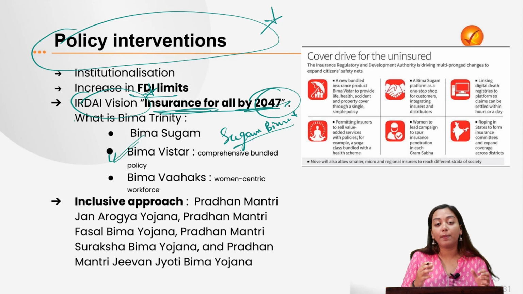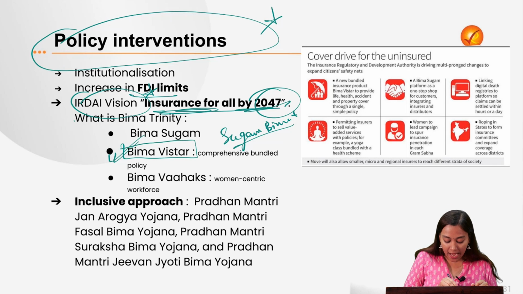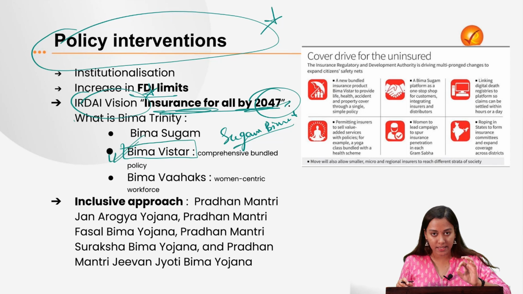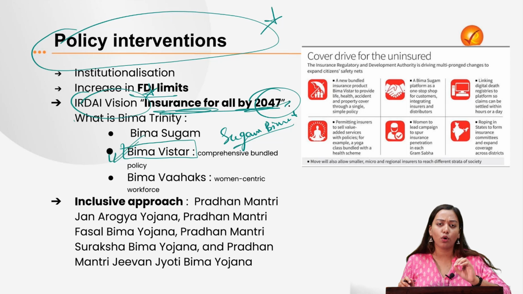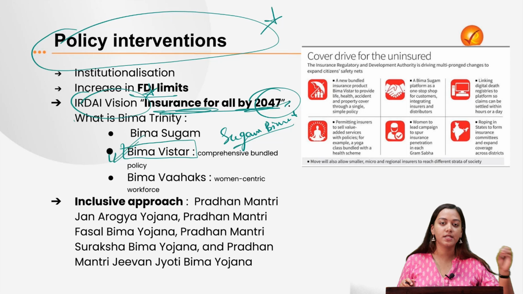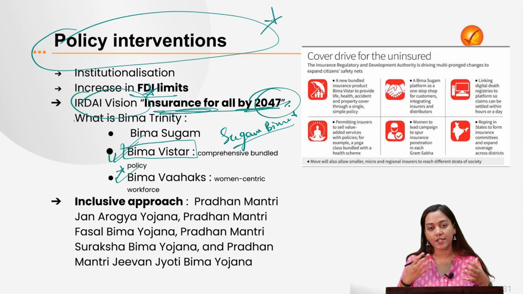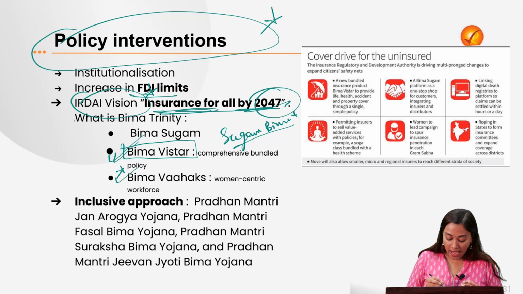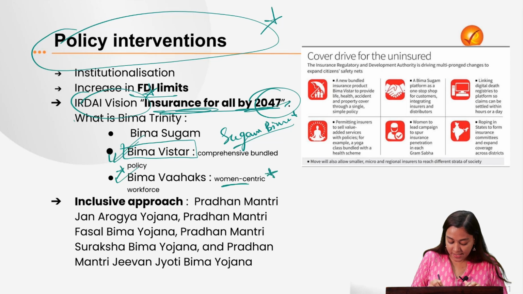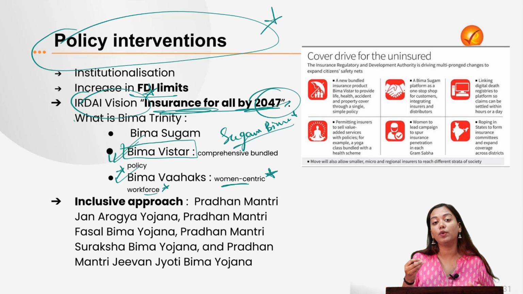Second is to promote outreach by enhancing awareness. This is by the Bima Vistar program, and this will provide a single policy which will ensure not only the life aspects but the general aspects like agriculture, credit, deposits, etc. Next is Bima Vahaks. This is for rural transformation, inclusion of rural people in this particular market, and for this, a women-centric workforce will be created known as Bima Vahinis, and they will facilitate the involvement of rural people in the insurance markets.